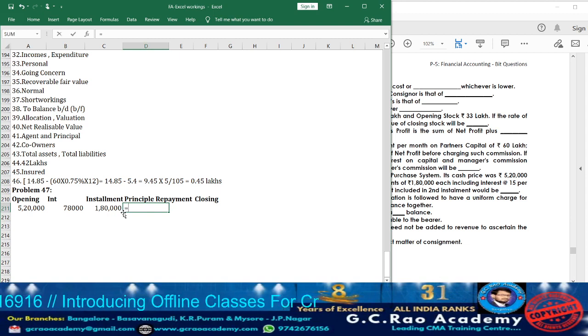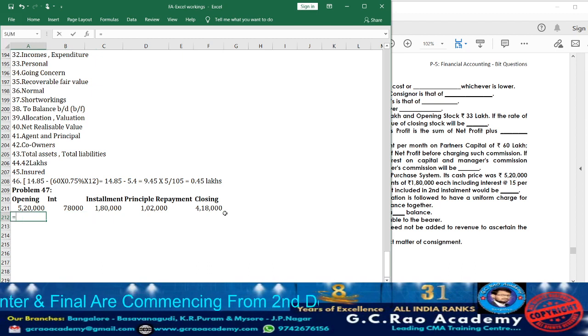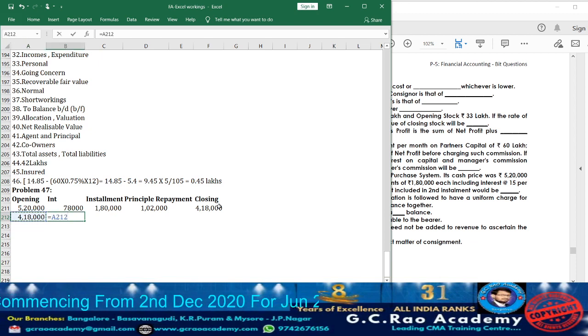So, if I want to know the principal repayment, how I am going to obtain? 1,80,000 minus 78,000. We are going to obtain 1,02,000. So, now what will be the closing? From the opening, if I deduct the principal repayment, I am going to obtain closing. So, 5,20,000 minus 1,02,000. How much we are going to obtain? 4,18,000. That becomes the opening for next year. On that again 15% interest will be calculated. So into 15%, how much we are going to obtain?